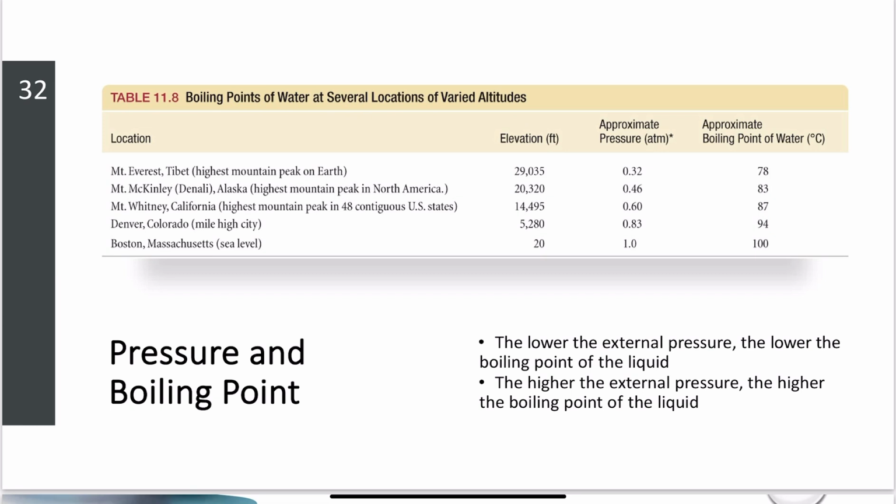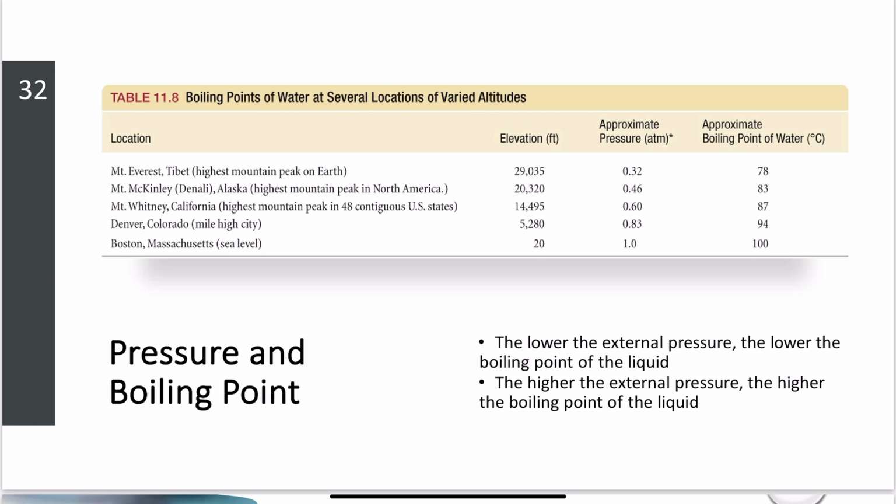So what I see is that when I'm closer and closer to actual sea level, I get closer and closer to the actual value of 1 atmosphere for pressure, and the boiling point of water is increasing. The lower the external pressure, the lower the boiling point of the liquid. The higher the external pressure, the higher the boiling point of the liquid.